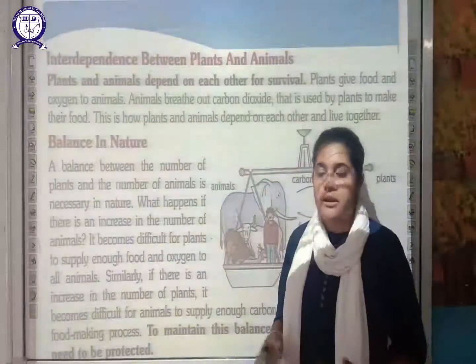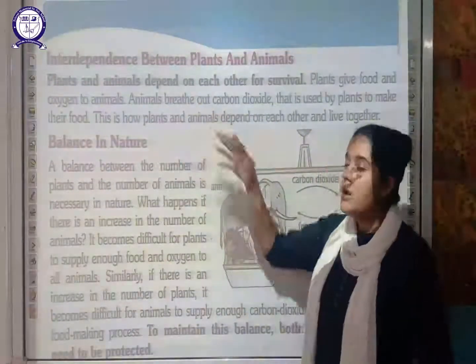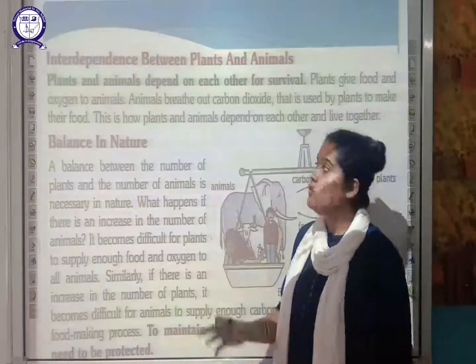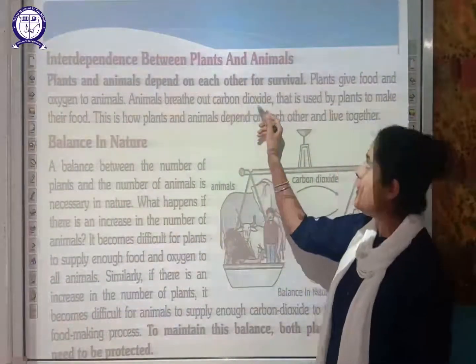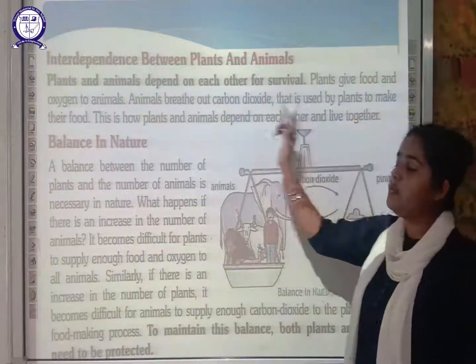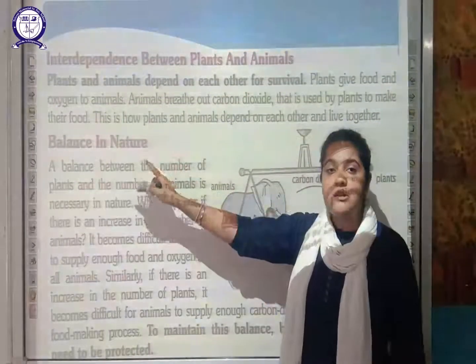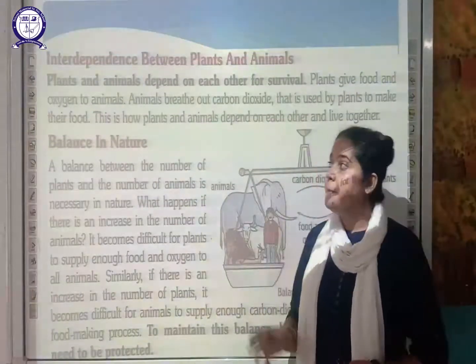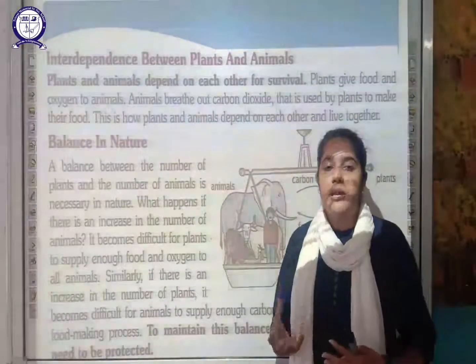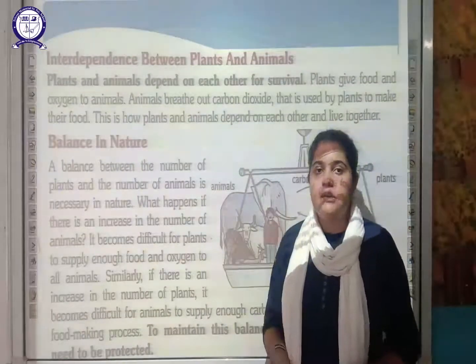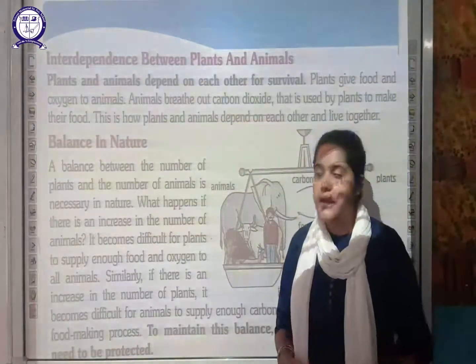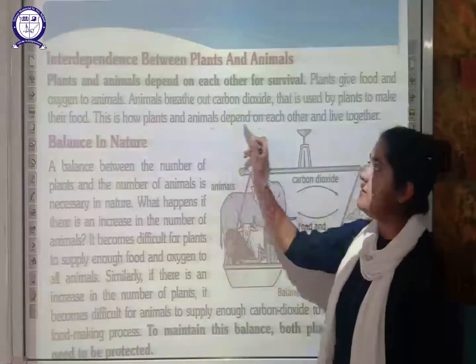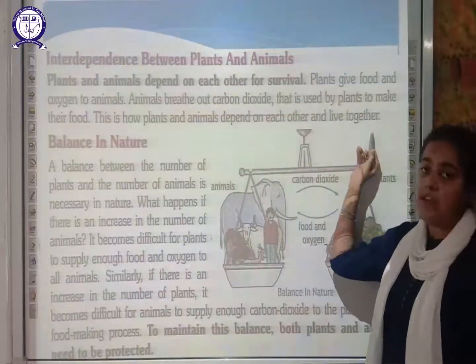We breathe out carbon dioxide. Similarly, animals also take in oxygen and release carbon dioxide. This is the carbon dioxide that is utilized by the plant to make their food. By which process? By photosynthesis. So here there is an interdependency. Plants give animals food and oxygen, and animals give plants carbon dioxide. This is how plants and animals depend on each other and live together.